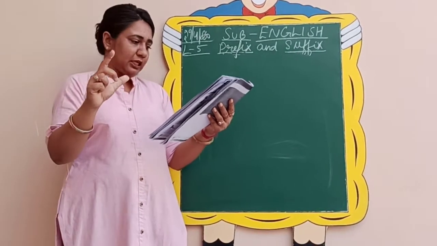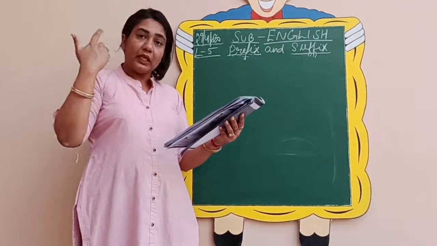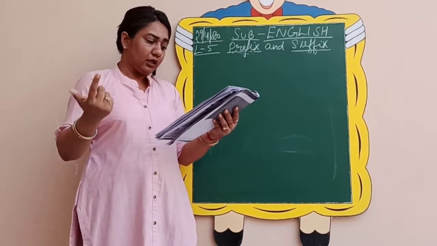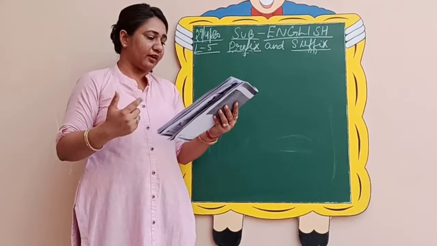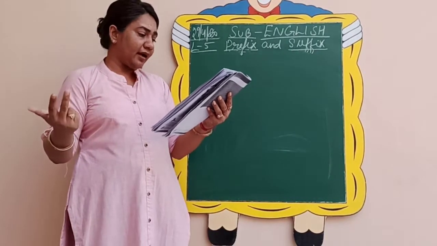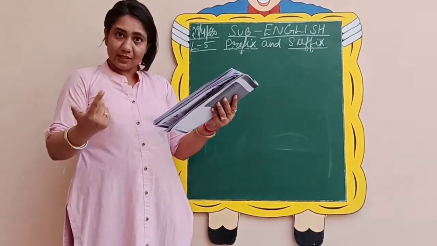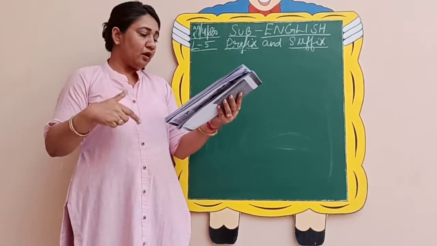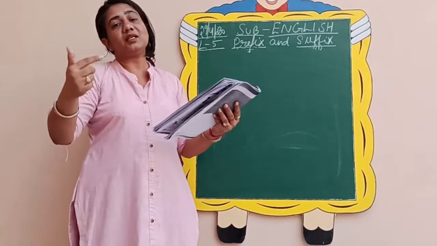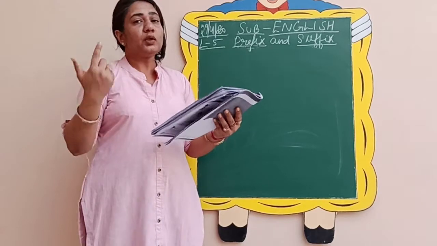They have given you a table. In the first column, they have given you some prefixes and some suffixes. Then in the second column, they have given you the meanings of these prefixes and suffixes. For example, bi means two, they have already told you. Mis means wrong or bad. Im means not. Er means one who. Less means without. Ful means full of. Mono means one, and ology means study of. So these are the meanings of these prefixes and suffixes.